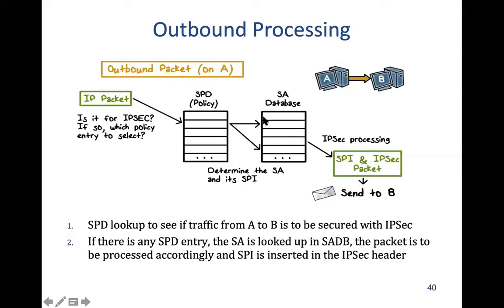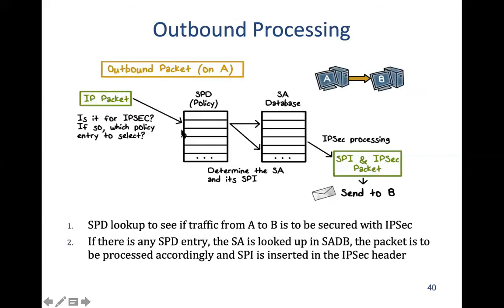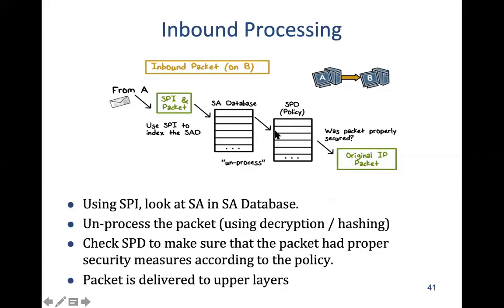Then it can look at the security association corresponding to B, and the SPI of B, and these two values are put into the packet and sent to B. When B receives it, it will go to its own database corresponding to the SPI value received from A, and then look at the security association, do the decryption, etc., and then look at the SPD, the security policy database, to check whether everything happened correctly.